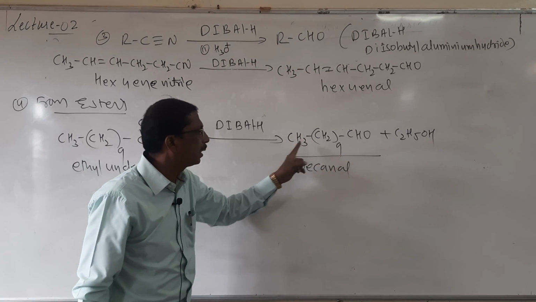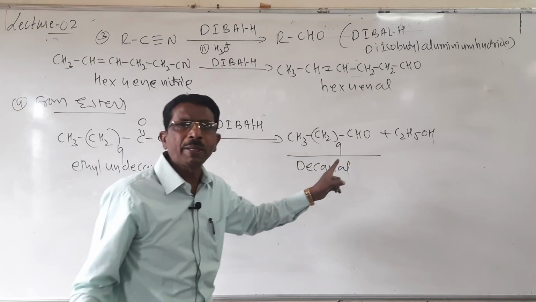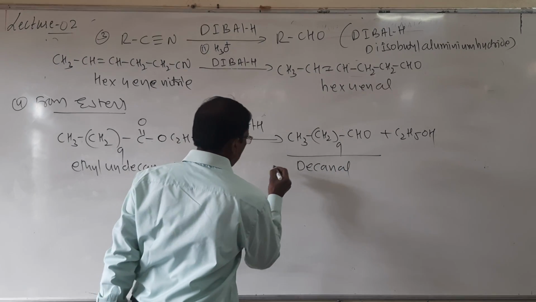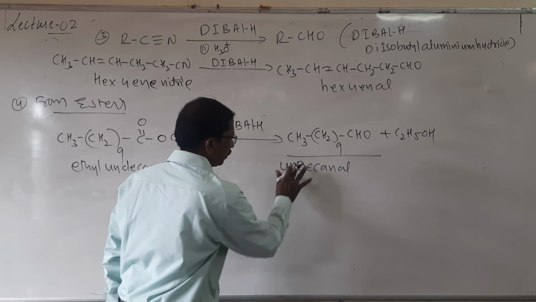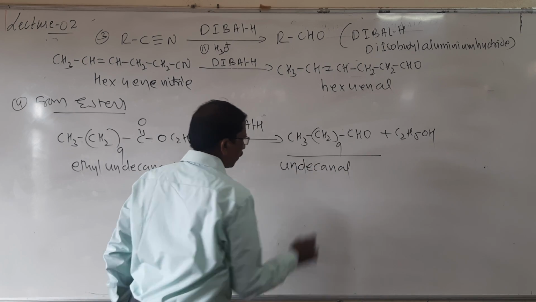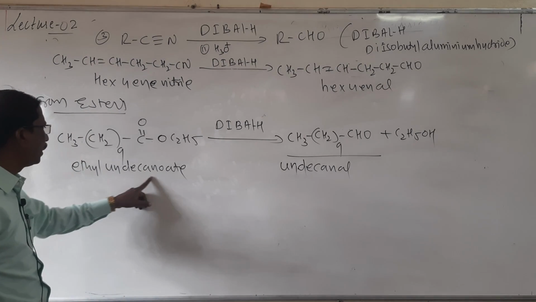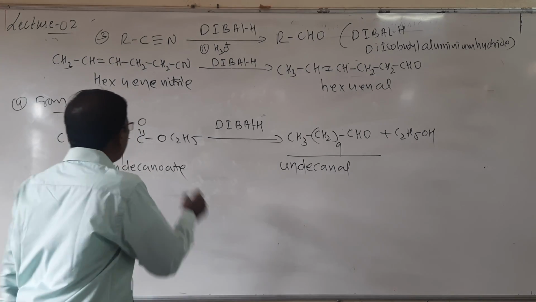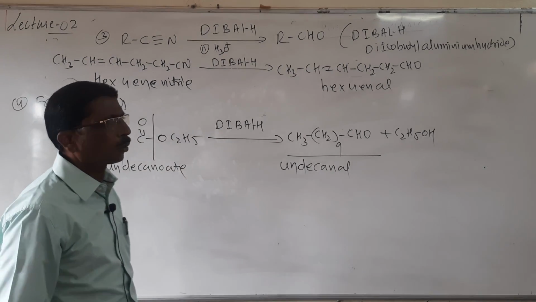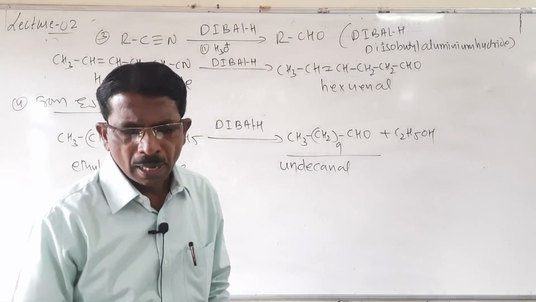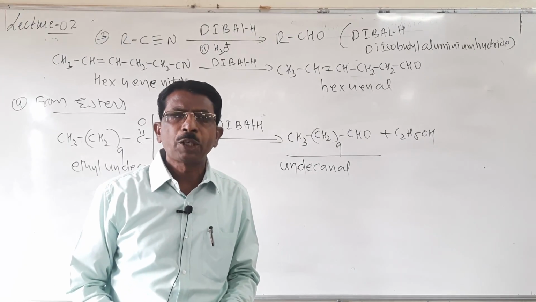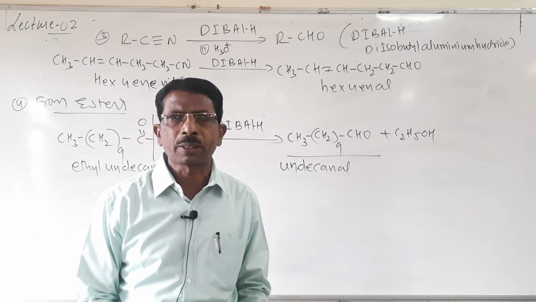Look here students, 9, 10, 11, it is undecanal. It is ethyl undecanoate, and then it breaks and ethyl alcohol is formed. So here I have completed the preparation, and tomorrow we will see the important reactions. So thank you.